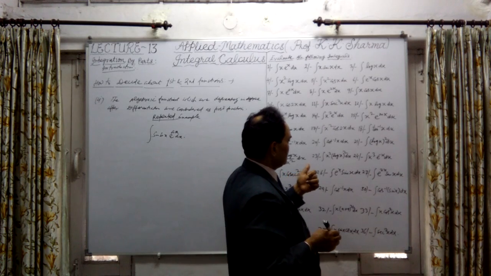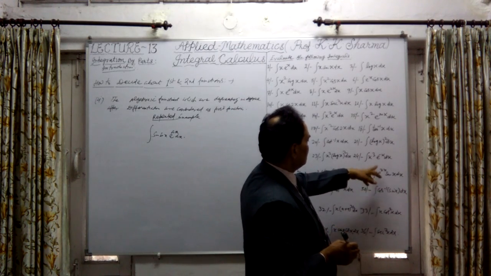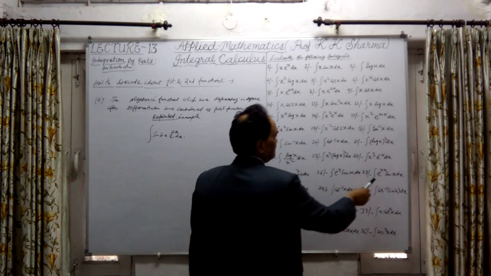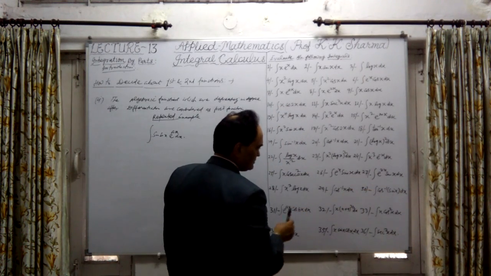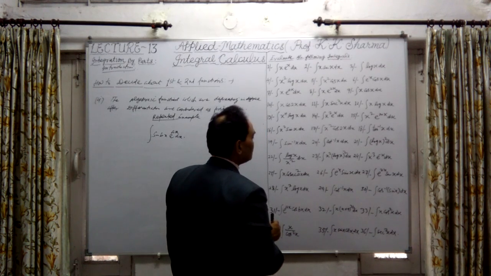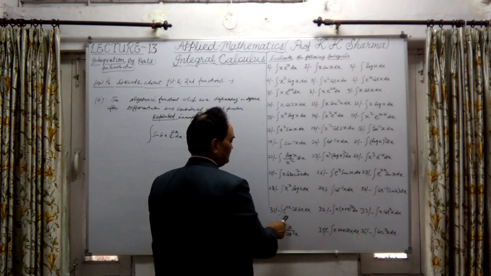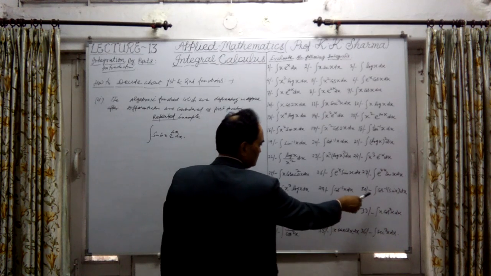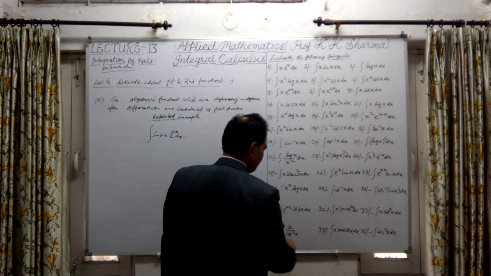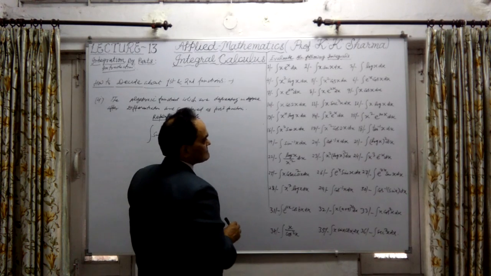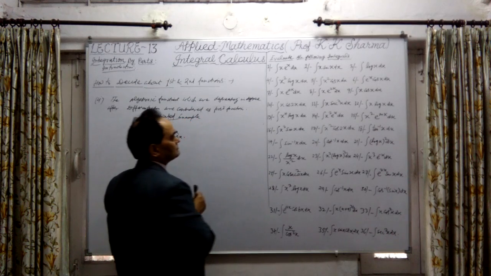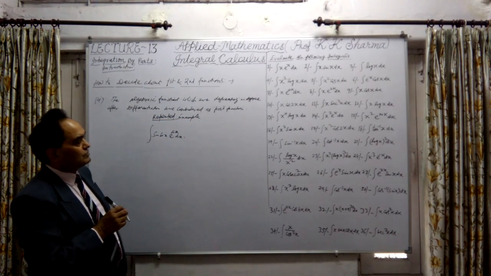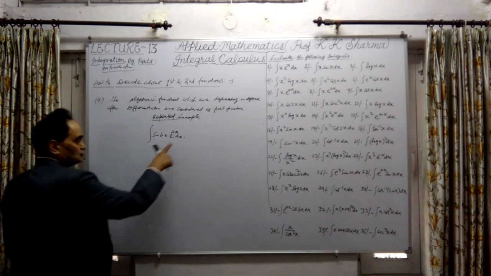Mostly this is not repeated. These two are repeated, and for the others, just find them out after solving them. This is the repeated one, 31st. Not the others. So whatever is repeated, I'll talk about that. Sometimes some functions are not repeated, so we will discuss them. After solving them, this question is repeated.